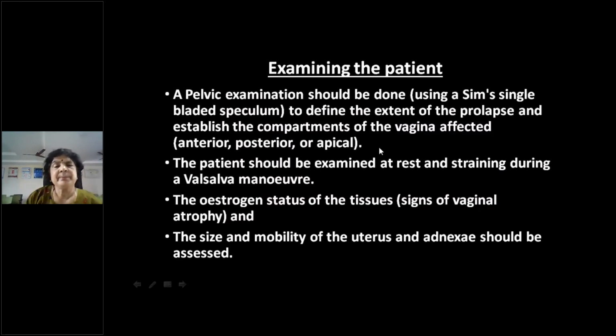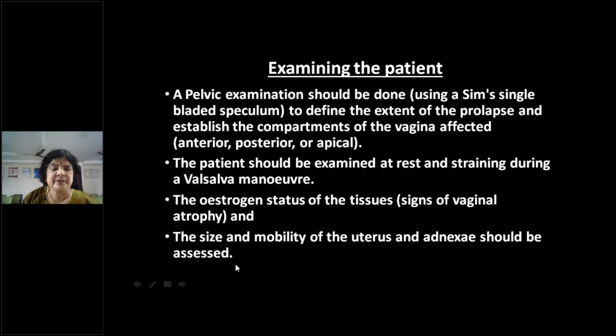So examination should be done to know the extent of the prolapse to all the compartments of the vagina. Is it anterior, posterior, apical? At rest as well as while straining. Supposing the patient says mass per vagina, but you don't find a mass on examination, ask her to strain, do a Valsalva maneuver, or ask her to walk for some time and come back so that the mass will come out.